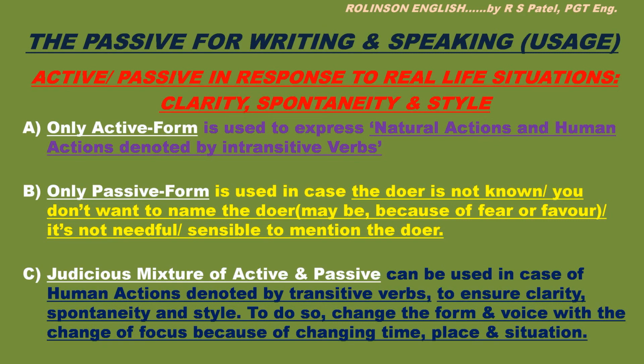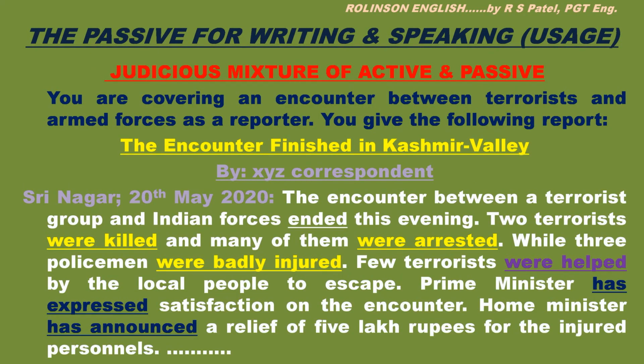See the example here: judicious mixture of active and passive. You are covering an encounter between terrorists and armed forces as a reporter. You give the following report. The encounter finished in Kashmir Valley, by XYZ correspondent, Srinagar, 20th May 2020. The encounter between a terrorist group and Indian forces ended this evening.